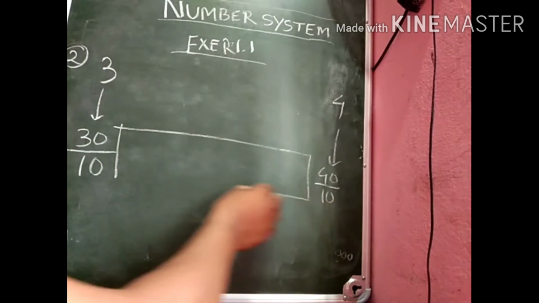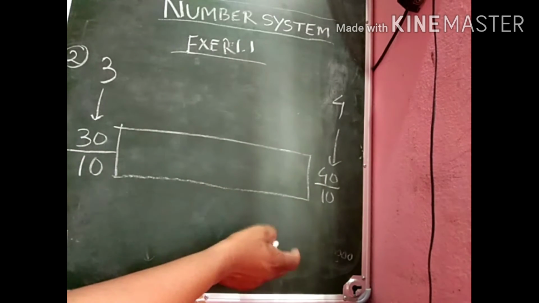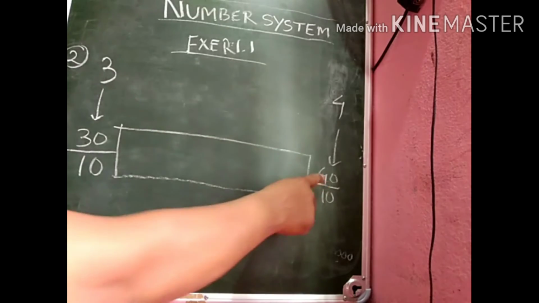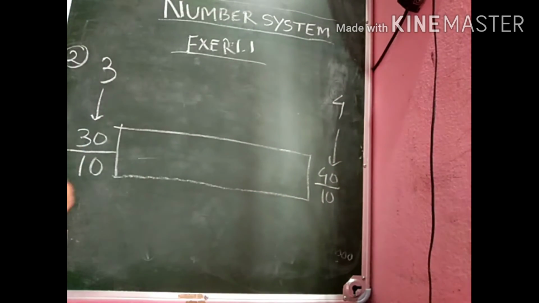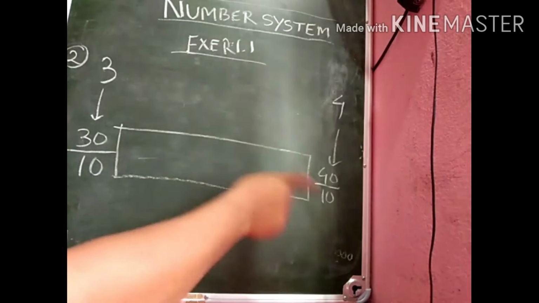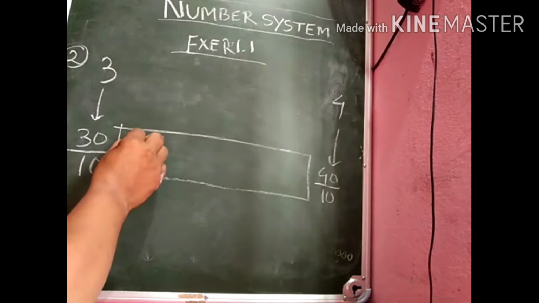Now, it will be easy for you to find 5 rational numbers between 30 by 10 and 40 by 10, but 30 by 10 represents 3, 40 by 10 represents 4. So, these 5 numbers that you will get between 30 by 10 and 40 by 10 lie between 3 and 4.